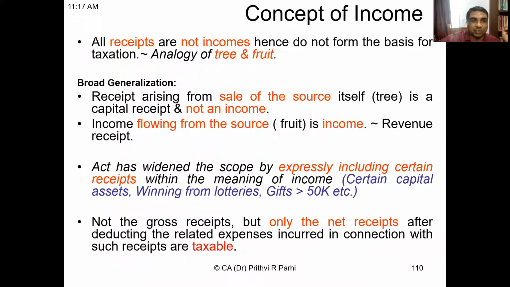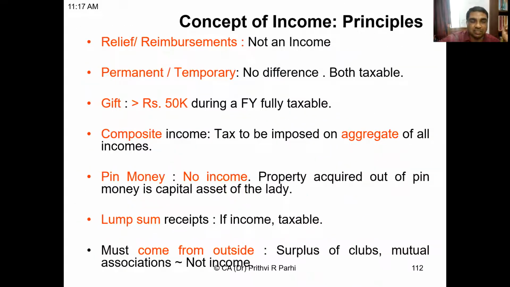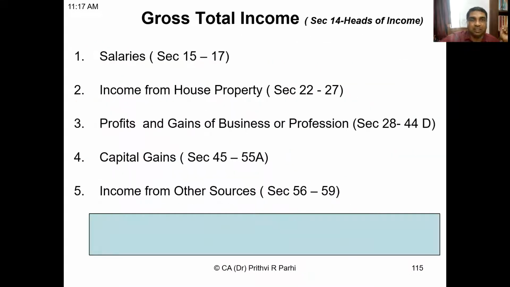These concepts of income tax, all these concepts which you have discussed. Now, friends, you already know that income tax is to be paid on the total income, for which you first have to calculate gross total income. It includes these five heads: salaries, sections 15 to 17; income from house property, sections 22 to 27; profits and gains of business and profession, sections 28 to 44D; capital gains, sections 45 to 55A; and income from other sources, sections 56 to 59. We'll be learning all these and computing income under these different heads.